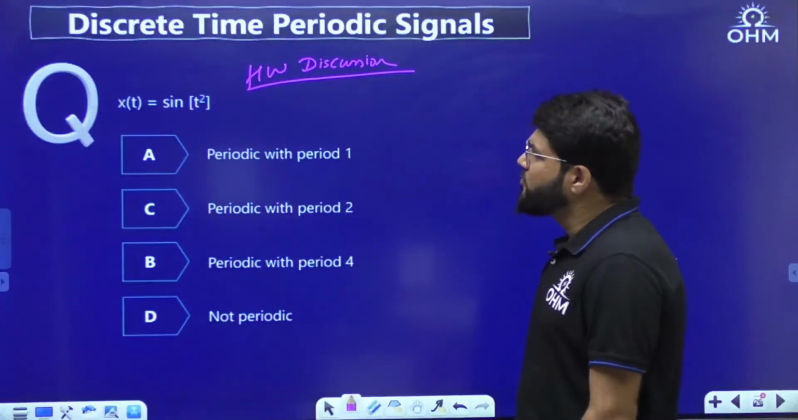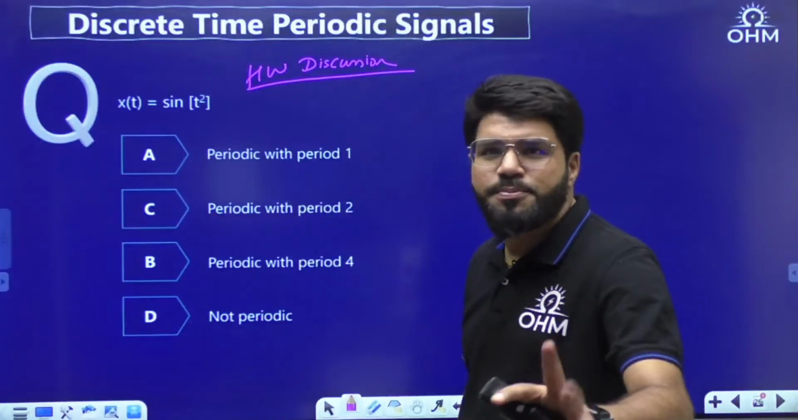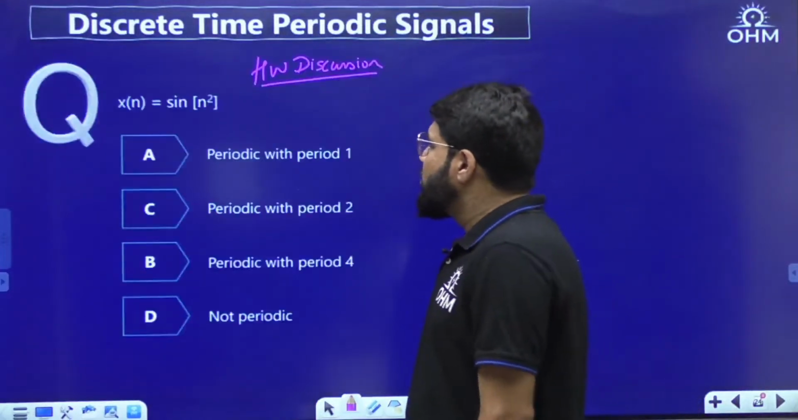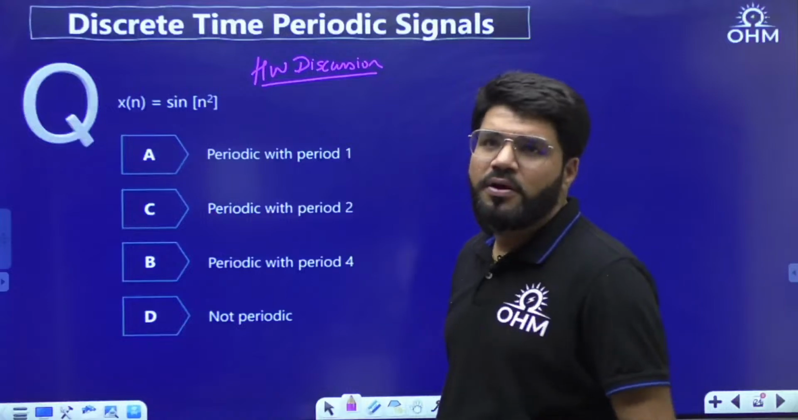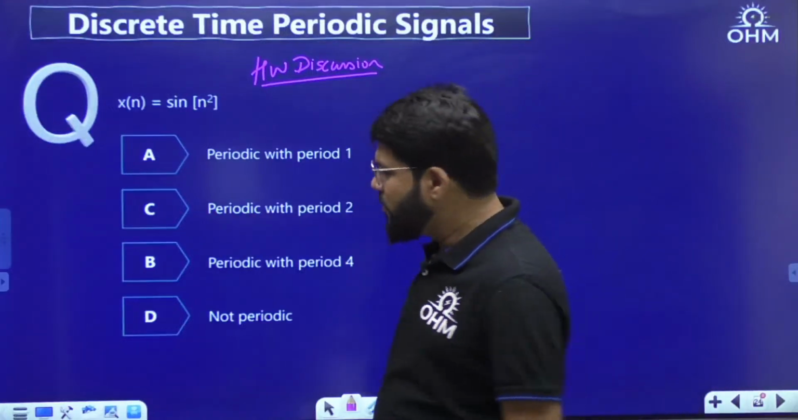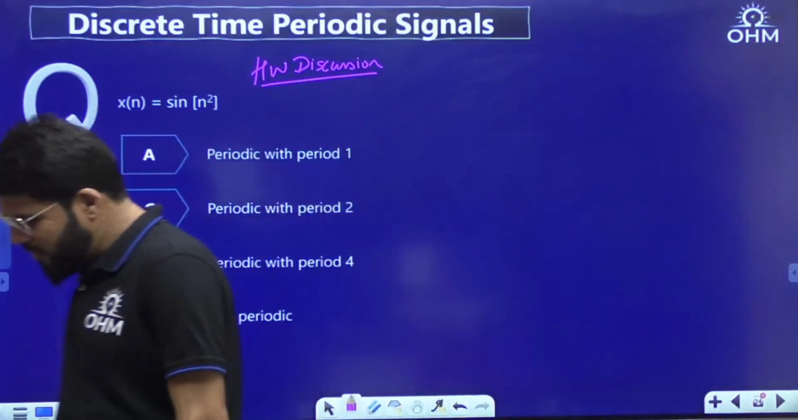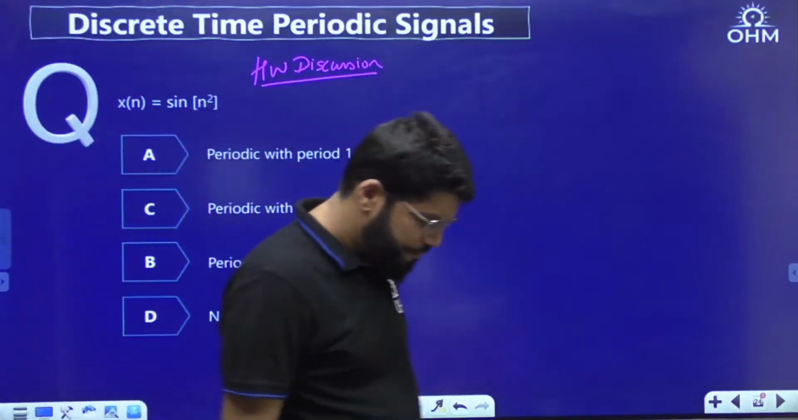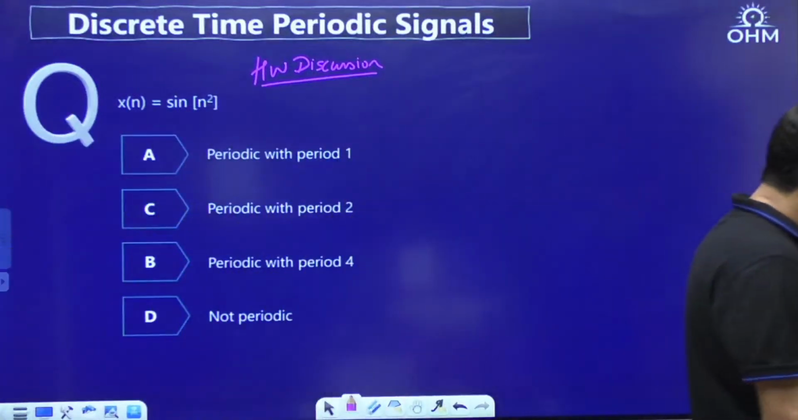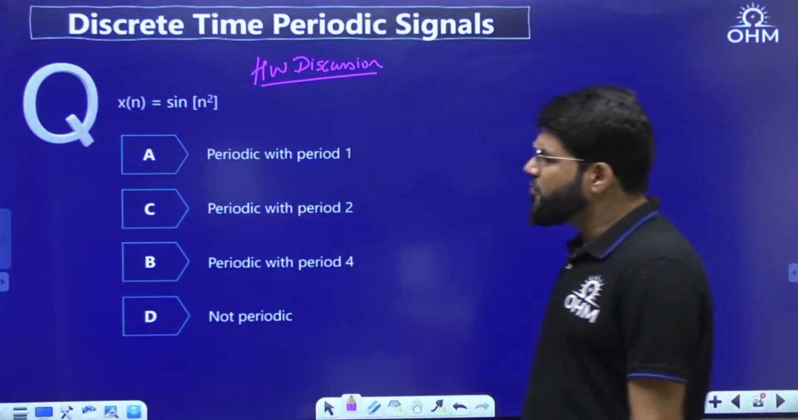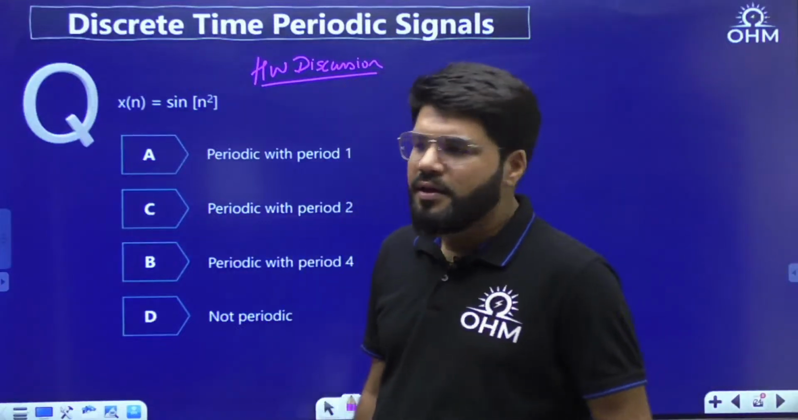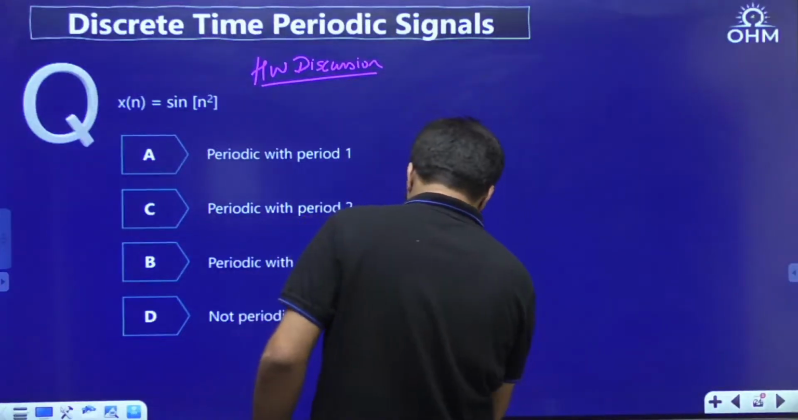The signal of the form sine of t square: sine t is periodic, but is sine of t square periodic? And sine of n square, will it be periodic? Dekho dear, the simple logic is, here sine of n square is coming. Dekhte hain.